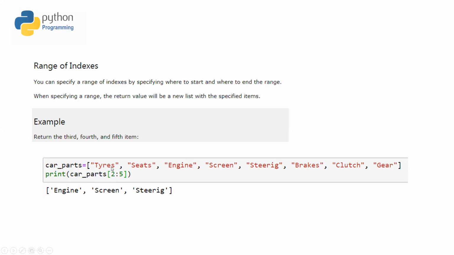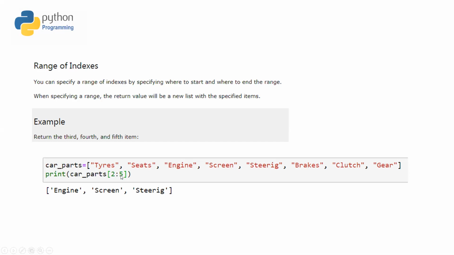This is the second, so I start from 0, 1, 2. My slice will contain this element, and it will go up to the fifth, but it will not include the fifth. It will exclude it. So it will start from this second, third, fourth. So I will get all these elements from the second up to the fifth element, but the fifth is not included.